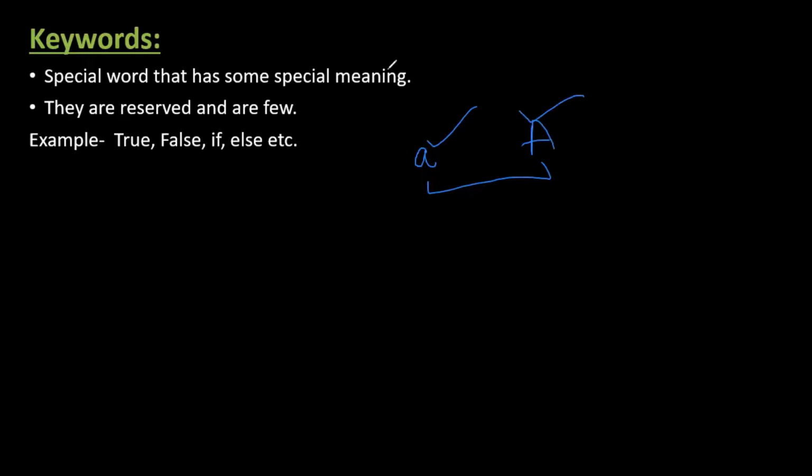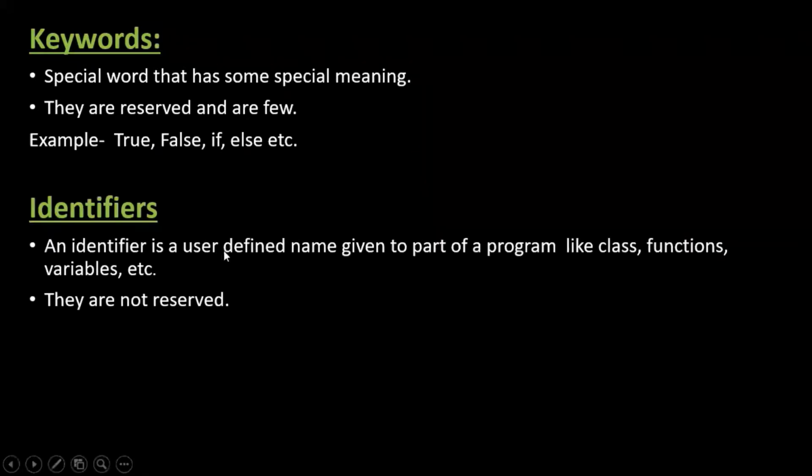Okay, so now coming to identifiers. An identifier is a user defined name given to a part of a program like a class, function, or variable. Whenever you give any name while programming, whether it is for a variable, a function or a class, it is known as an identifier. Now since it is the name given by you, obviously it is not reserved, because according to your understanding you have given that name to that variable, so they are not reserved.